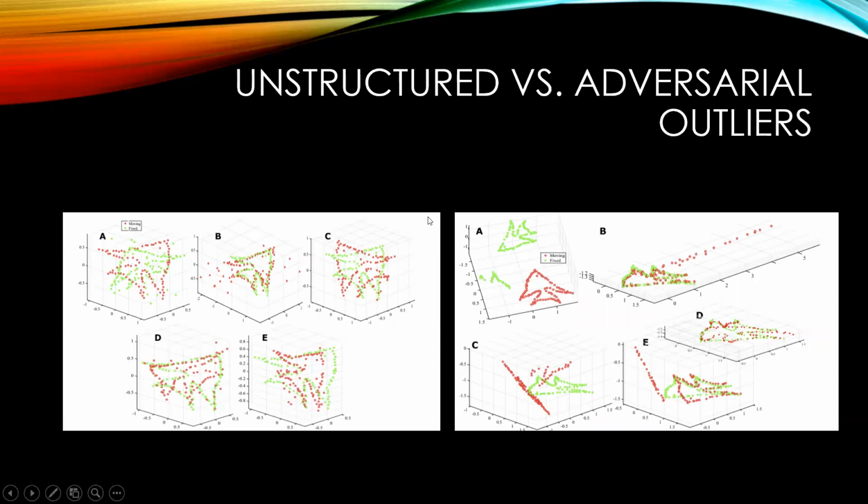And here I'm showing the difference between unstructured versus adversarial outliers. In this case, we're assuming that the outliers are distributed uniformly in space. But in this other plot, we're assuming that the outliers are basically just the body part of this fish that is copy-pasted here in the green point set. And in both cases, our algorithm, which is represented in B, is better able to recover the ground truth beta and not get stuck in a local optimum like this in the adversarial case.